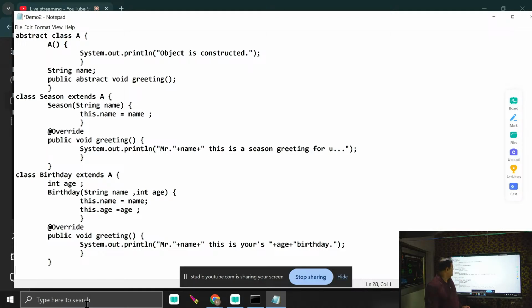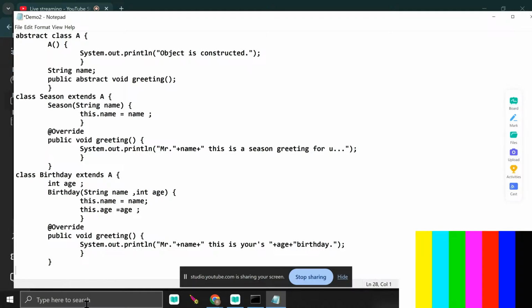So now, this is all about the fundamental concept of the abstract class. Just see what actually happens here. Simple. This is the concept of the abstract class.